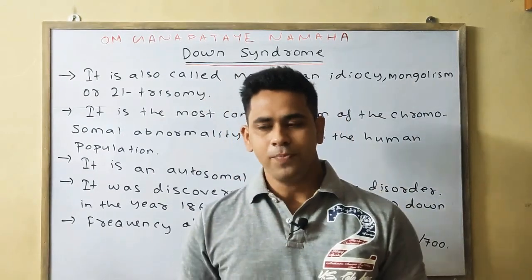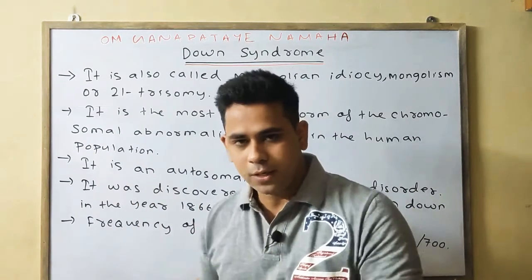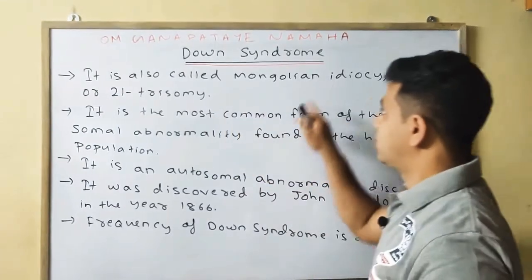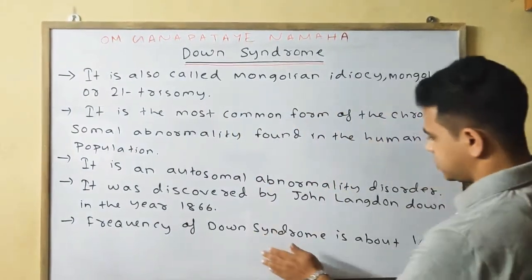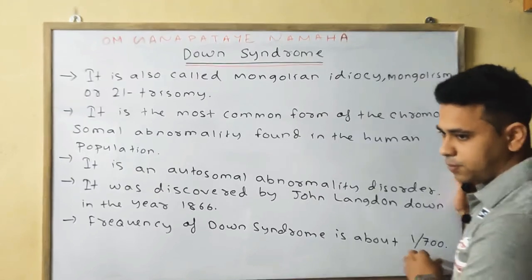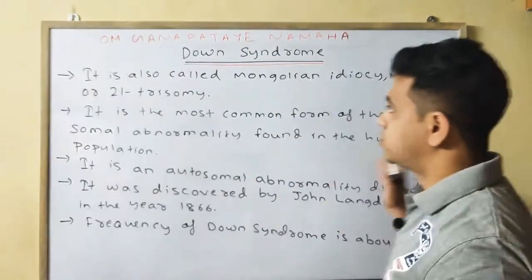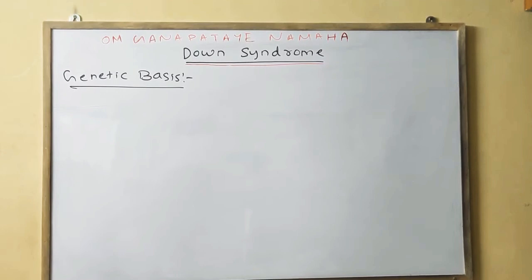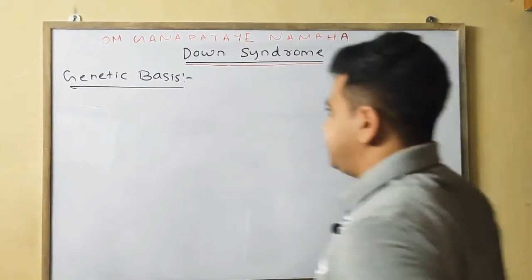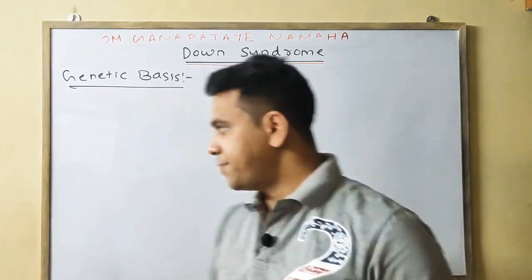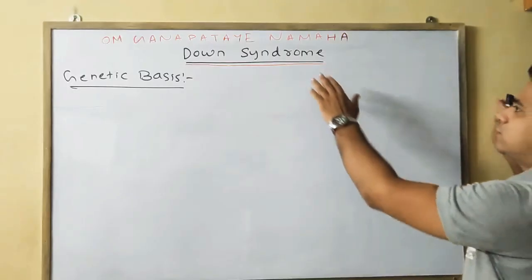Your answer will be, if we take 700 people, then one person gets infected by Down syndrome. So the frequency of Down syndrome is about 1 for every 700 persons. Please note down some points. Now come to the genetic basis of Down syndrome, or we can say how Down syndrome occurs.